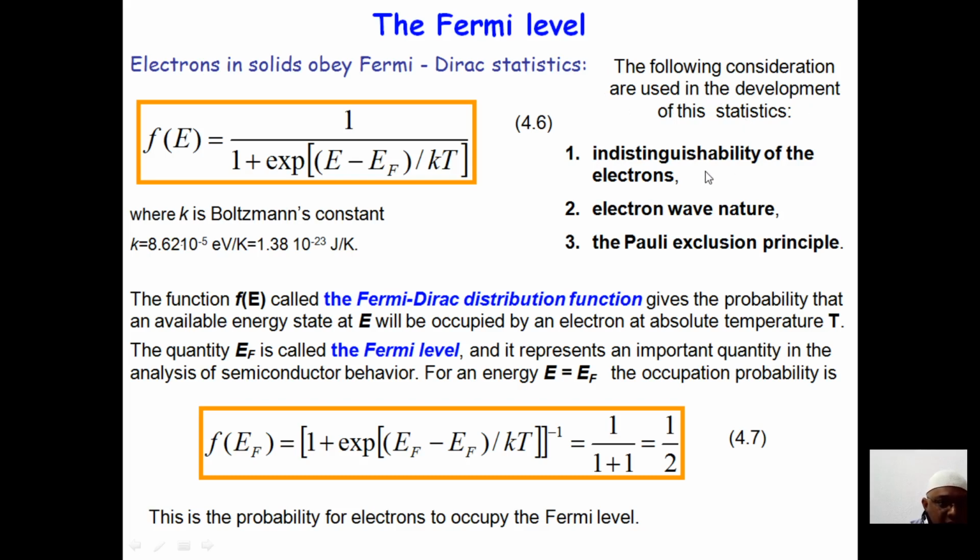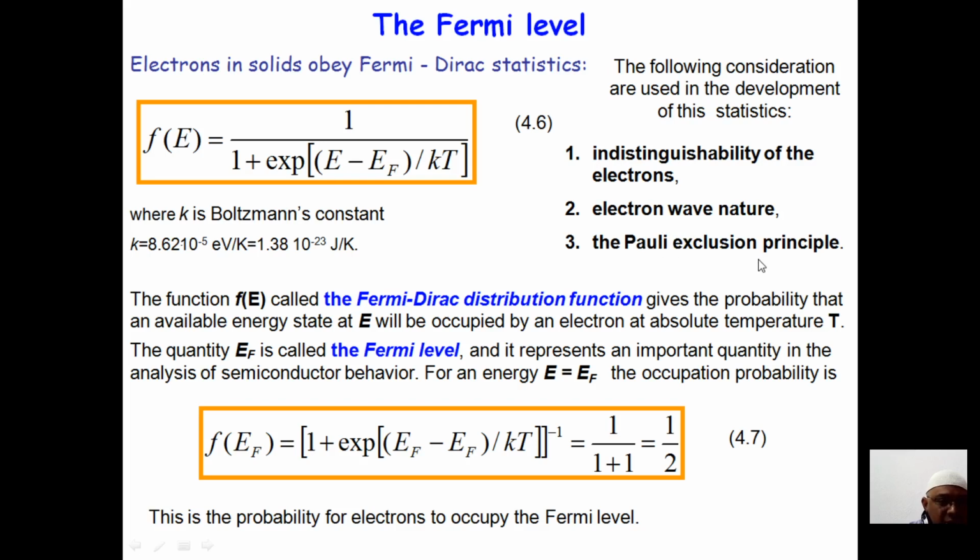When you talk about electrons, they come under the category of fermions. The first consideration is the indistinguishability of the electrons: you cannot distinguish the electrons. Electrons in Fermi-Dirac statistics also obey a special character called wave nature, so the electron behaves as a wave, and it also obeys the Pauli exclusion principle.